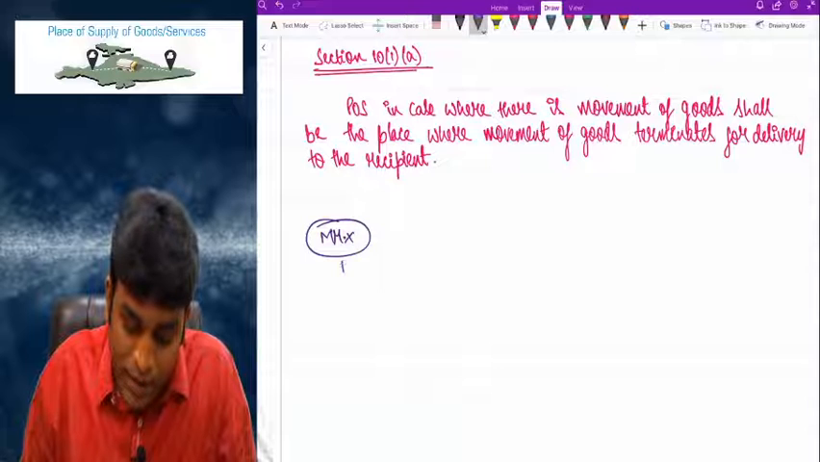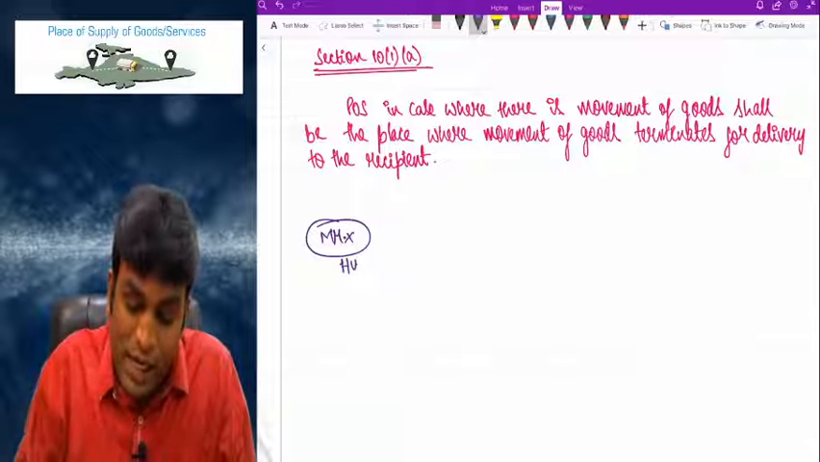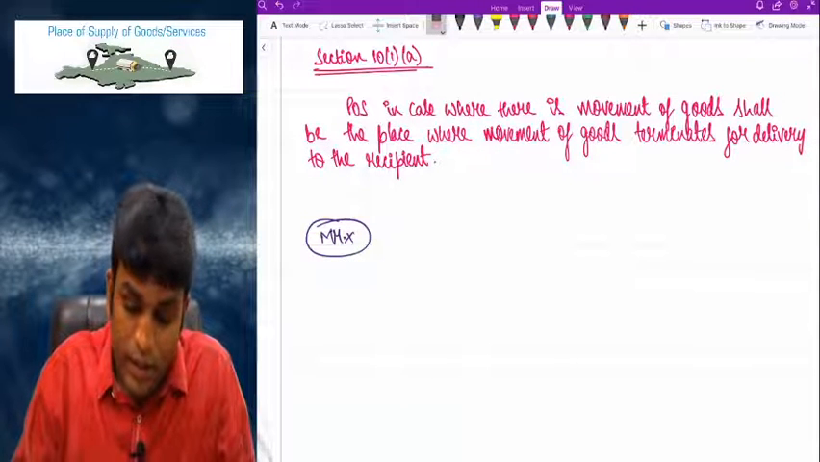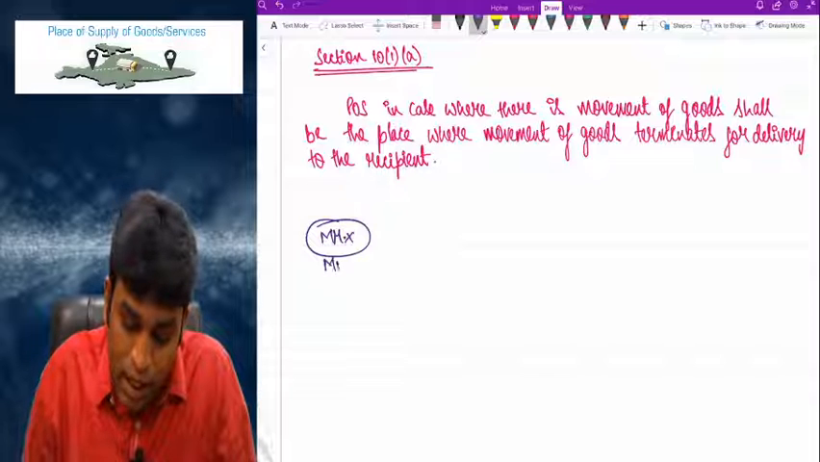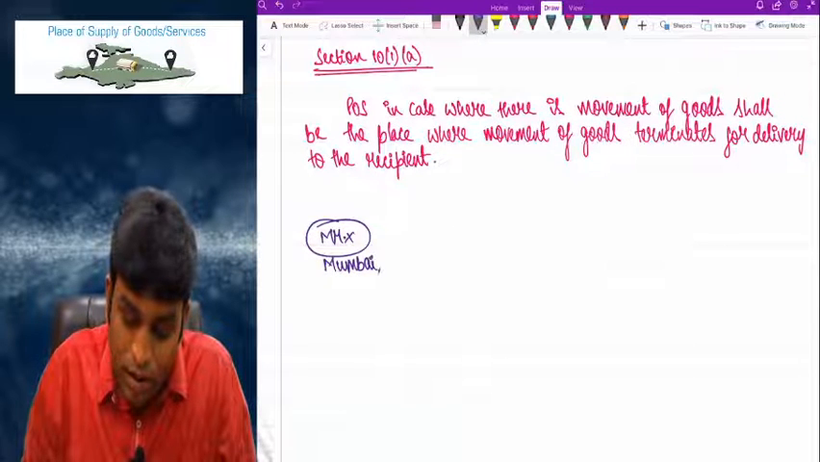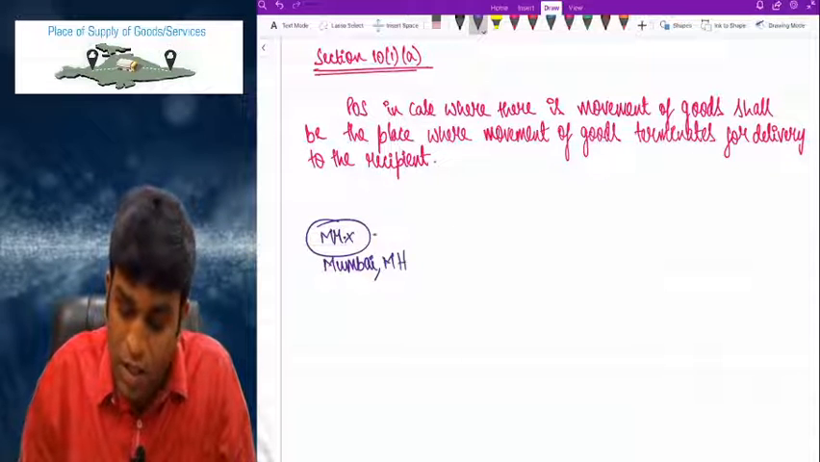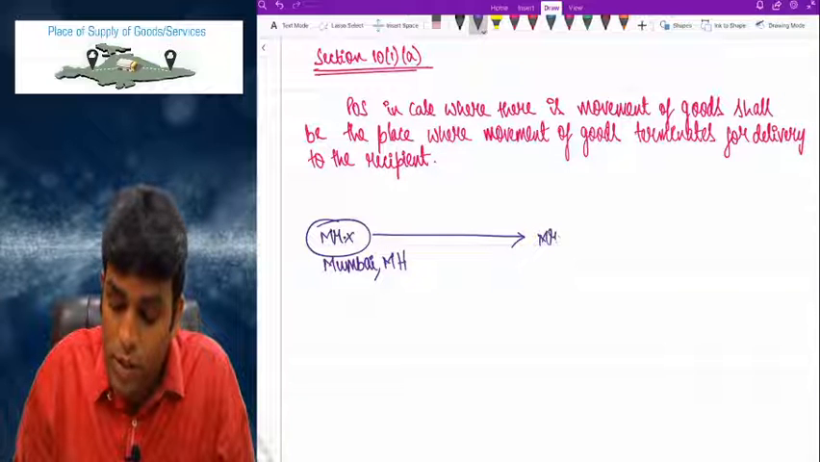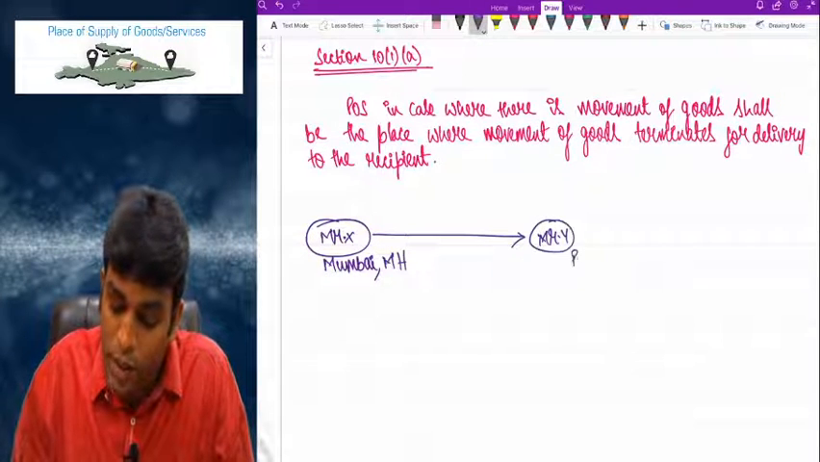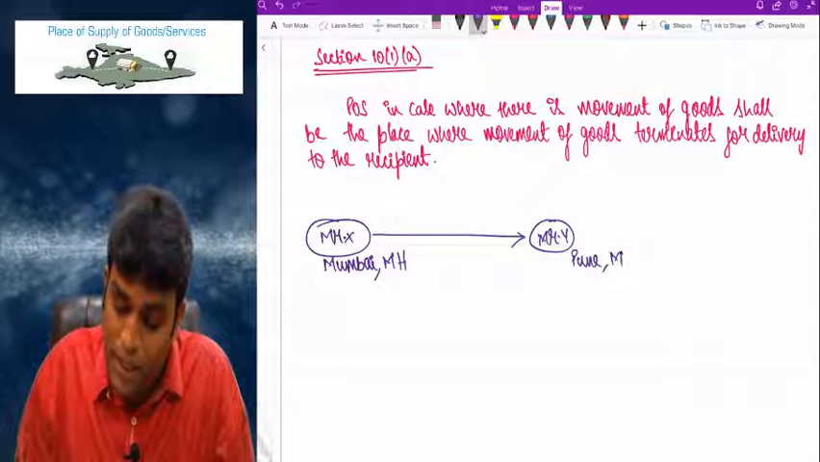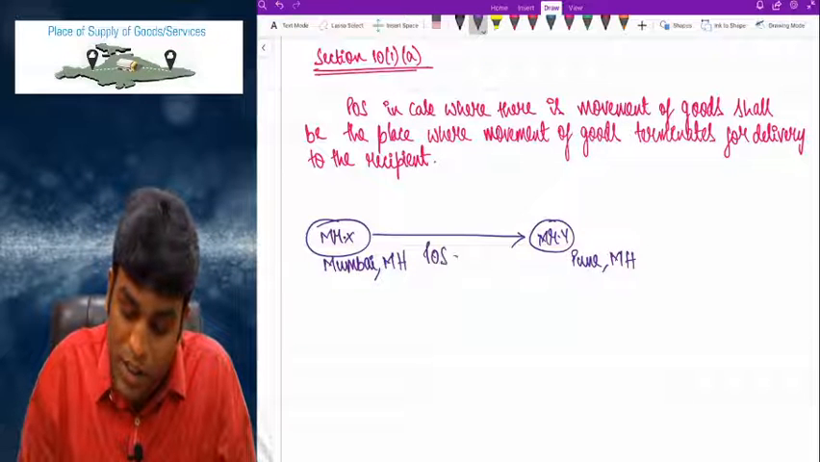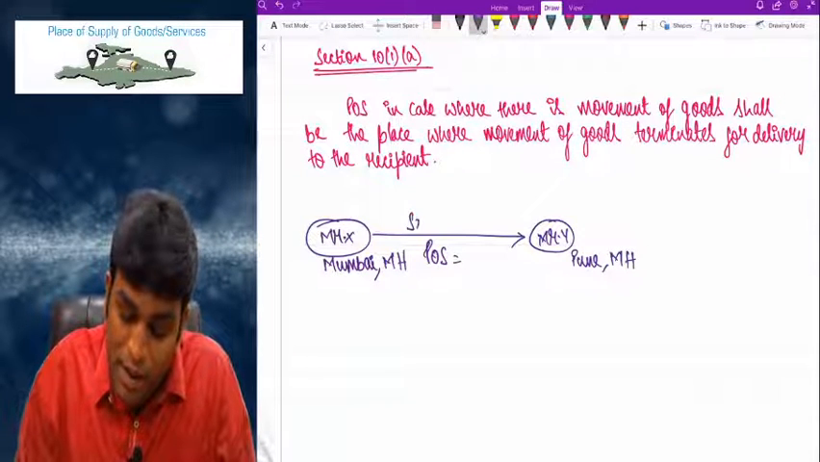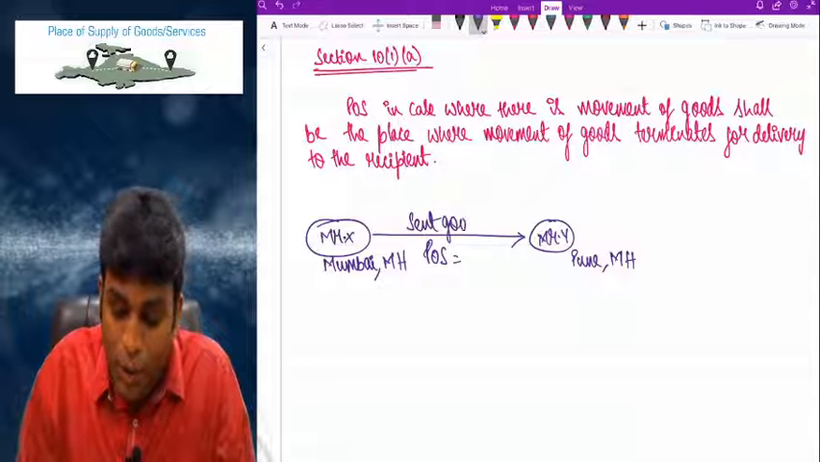So in simple words, my dear friends, if Mr. X, who is let's say in Mumbai, Maharashtra, has sent goods to Mr. Y, who is in Pune, Maharashtra, place of supply will straight away become what, my dear friends? Maharashtra. No doubt about it.